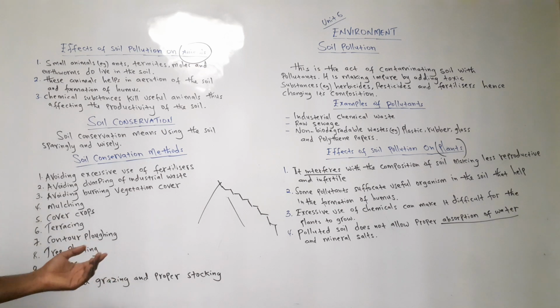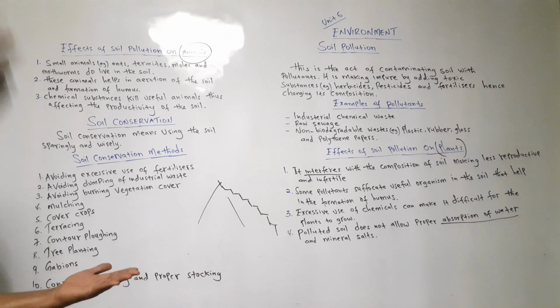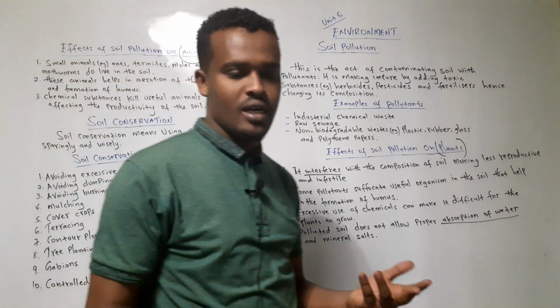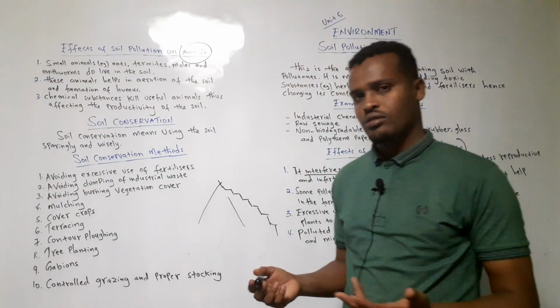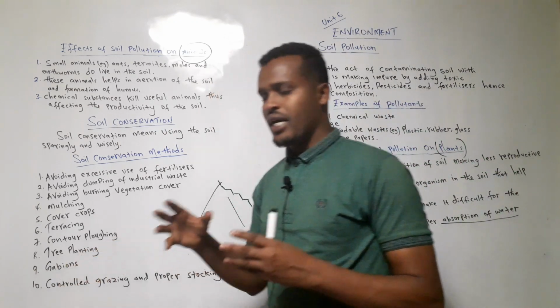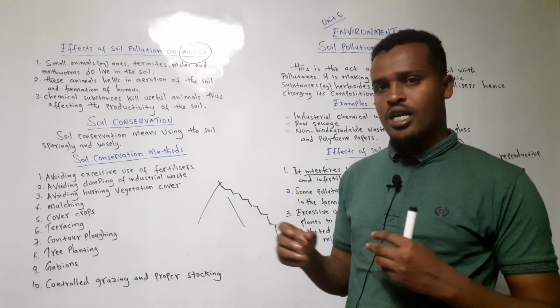Good. Tree planting. Trees are also helpful against the winds that carry the top fertile soil, so it is not washed away. At the same time, it creates shade for the soil, because the rays of the sun will not hit the soil, thus preventing evaporation. Gabions. Gabions means building. There is a way of protecting even against gully erosion. You build the gabions, making the soil not be eroded and the top fertile soil not removed.